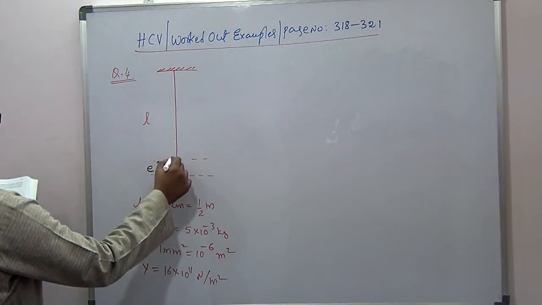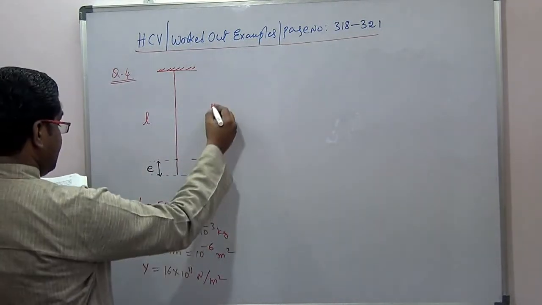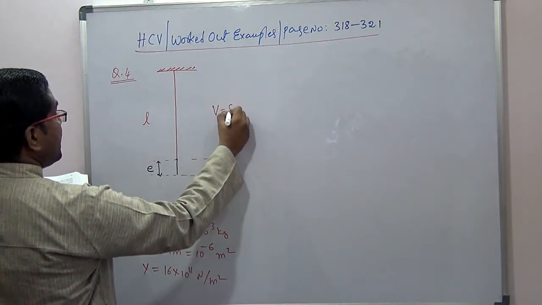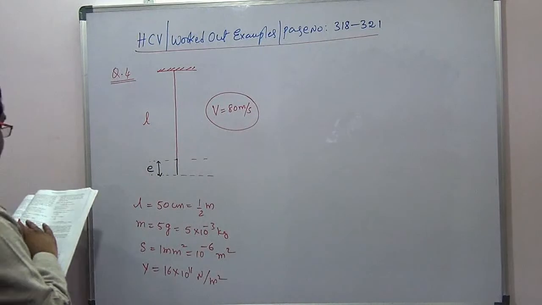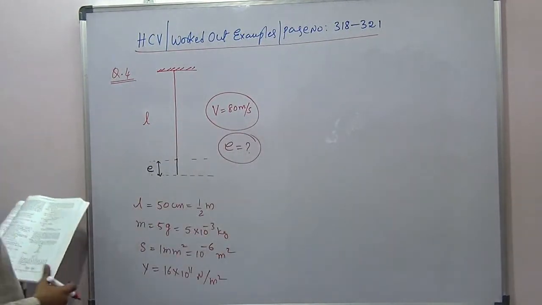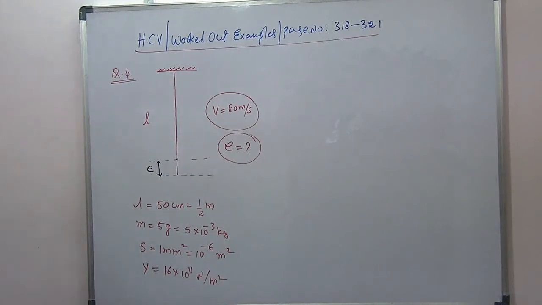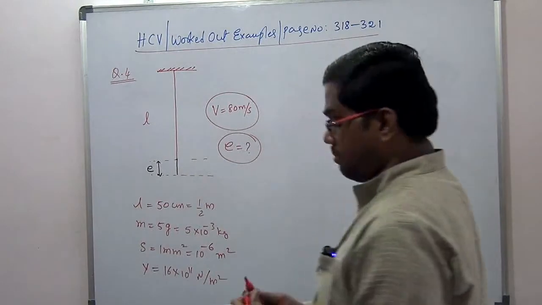It is 16 into 10 power 11 Newton per meter square. And the pulse is generated in it. The speed of the pulse is also given, 80 meters per second. Find the extension. They are asking us to determine what is the extension over its natural length due to its own weight. This is what actually we need to determine in this problem.